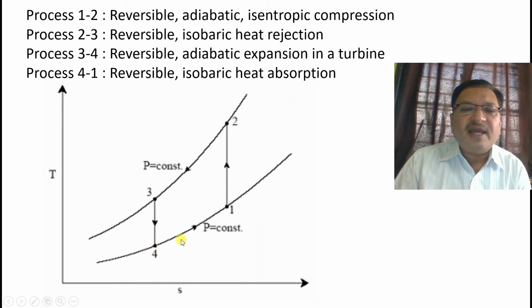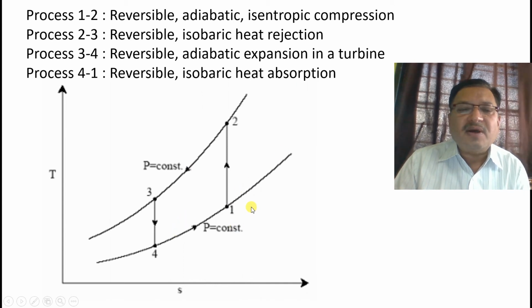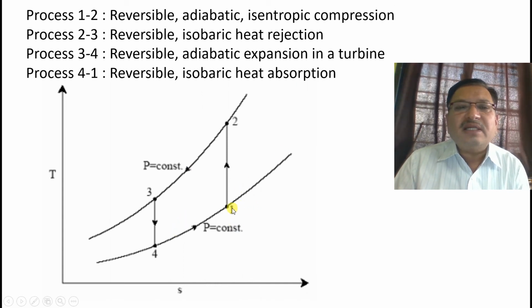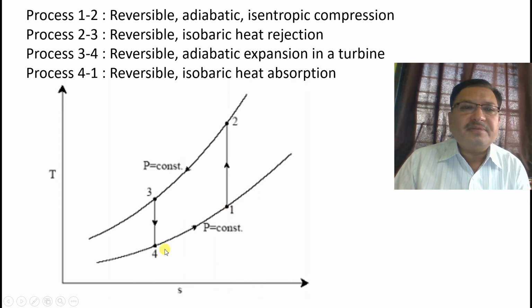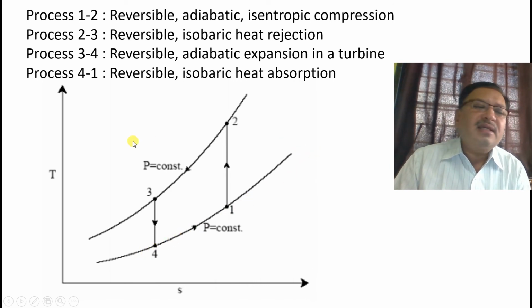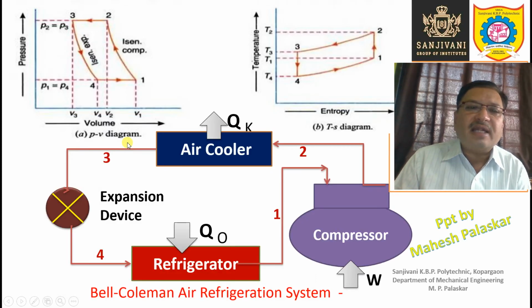Finally, process 4-1 is reversible isobaric heat absorption. It is absorbed at constant pressure during this process 4-1. In this way we have represented the Bell-Coleman cycle on the TS diagram.